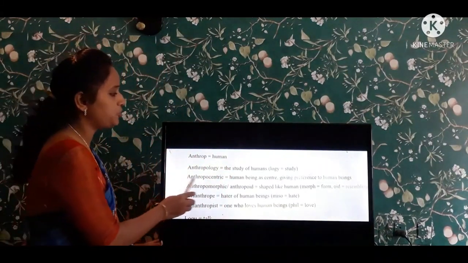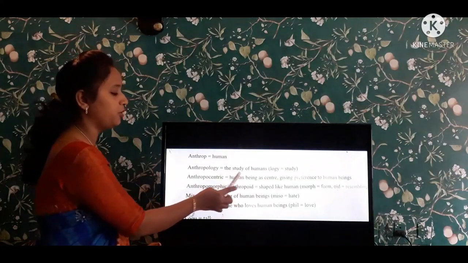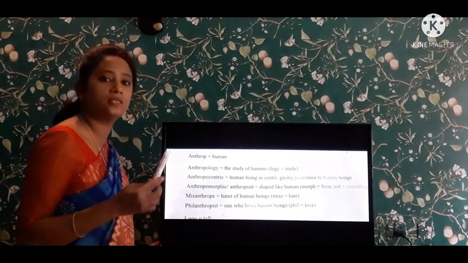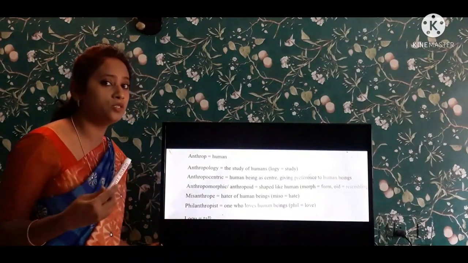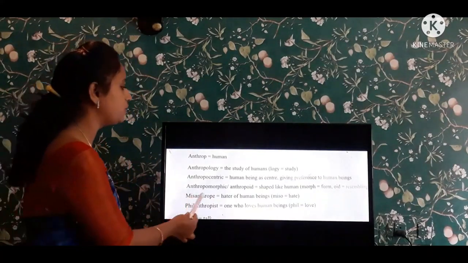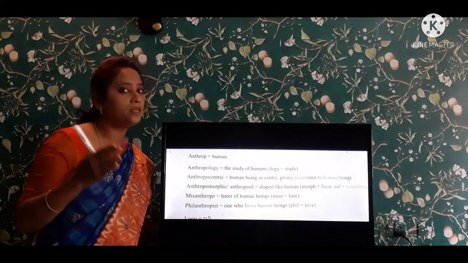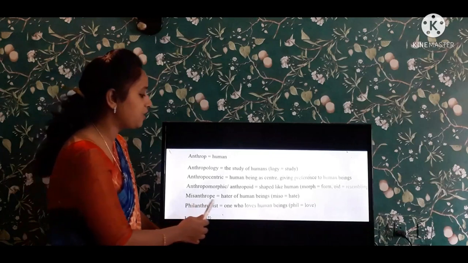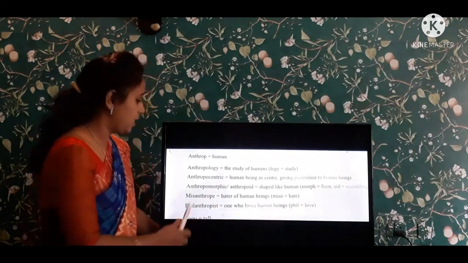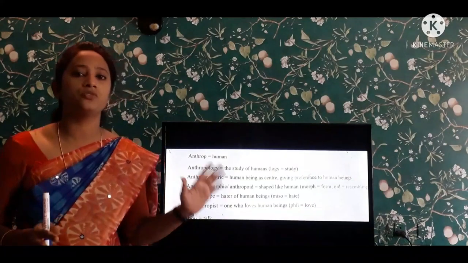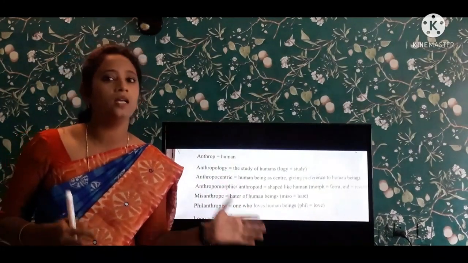So anthropology is the study of humans. Anthropocentric is human beings as the center, giving preference and importance to human beings. And the next one, anthropomorphic, is shaped like human beings. Example is a robot. And next, misanthrope, the hater of human beings, and philanthropist is one who loves human beings. This is the first root word that we are having in our textbook.